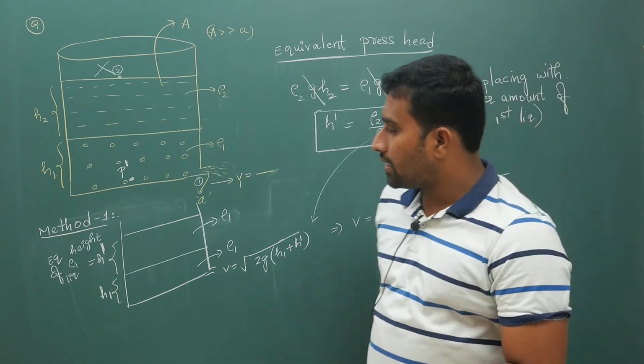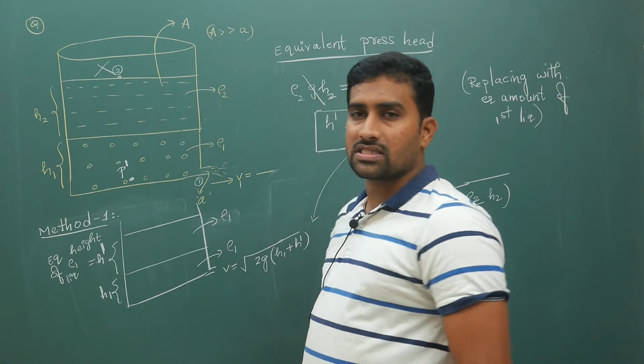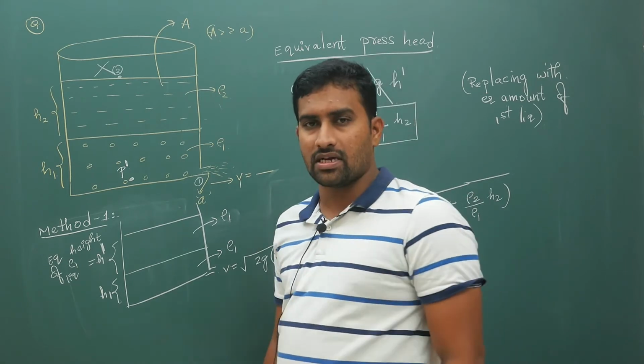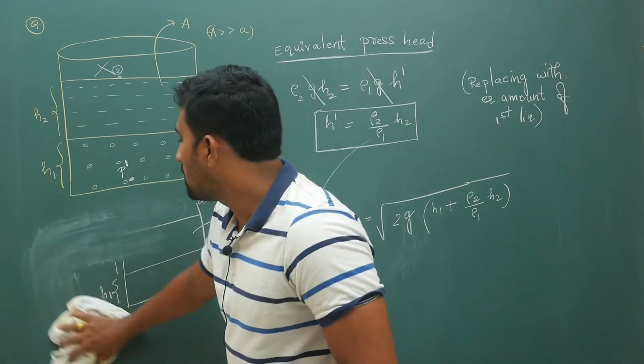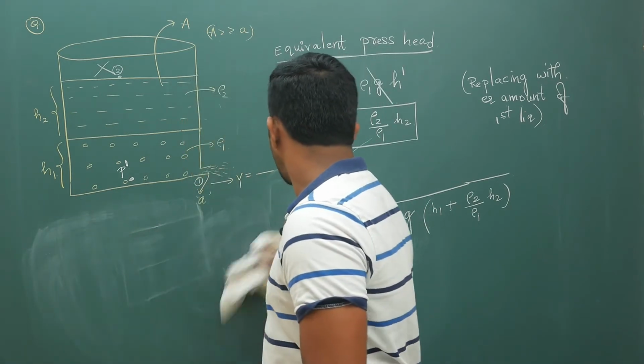This is your first method. Your second method to do the same I will tell you. This was one method, explained from the neat point of view.